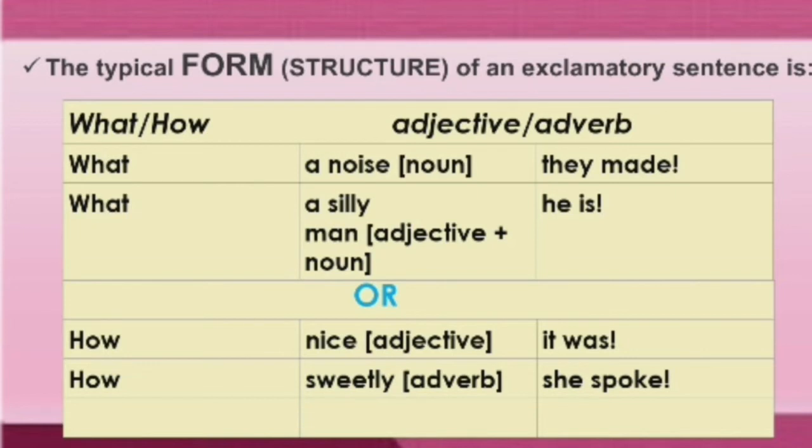So in all four sentences you can find one thing common, that we have to use what or how, and then we use either a noun, or a noun and adjective, or an adverb. And after this use of adjective or adverb, we are always using subject and verb, and then exclamation mark.